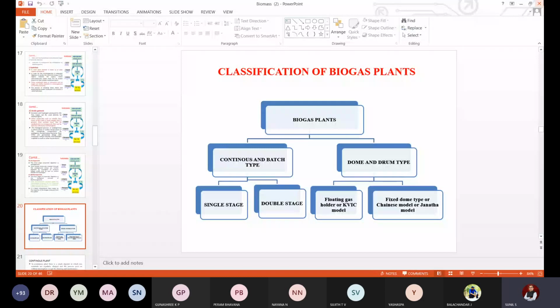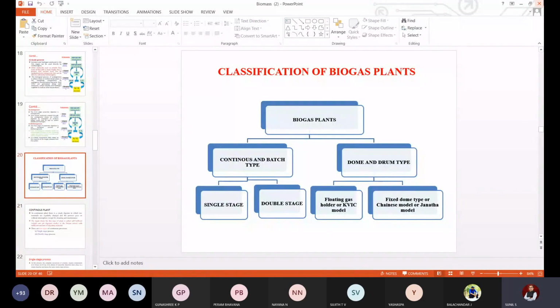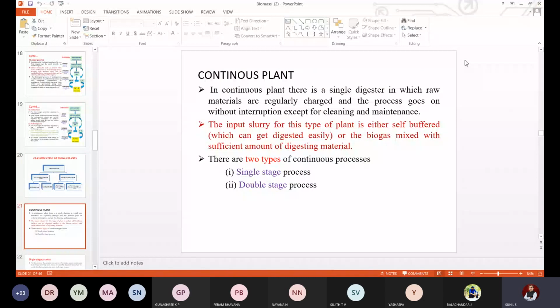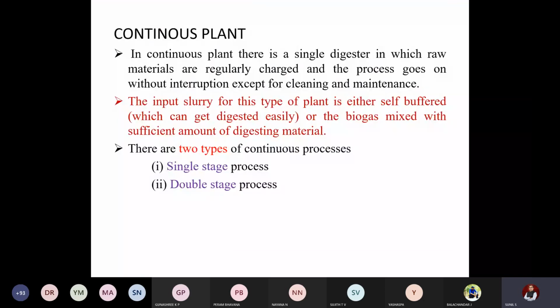Now, first, before going into detail, we will discuss continuous and batch type. The first one is called continuous type. In a continuous plant, there will be a single digester in which raw material is regularly charged and the process goes on continuously without any interruption. It will be continuous except whenever there is some repair or periodic cleaning. The input slurry for this plant is self-buffered, or the biogas is mixed with a sufficient amount of digesting material.